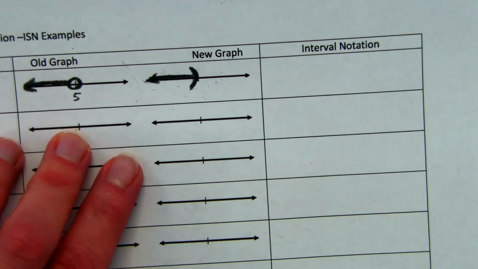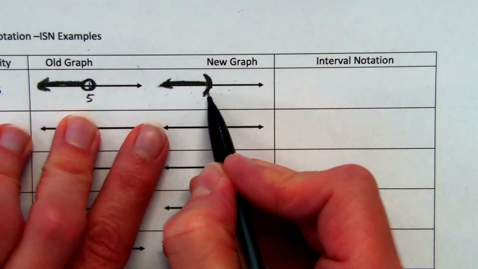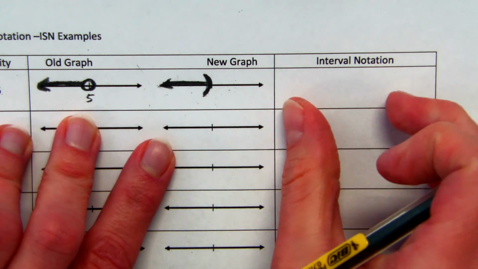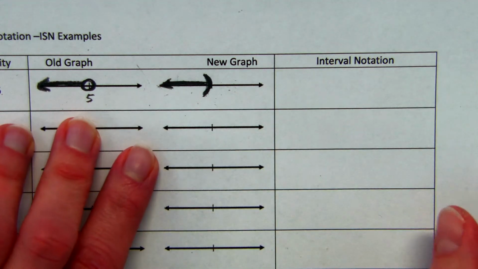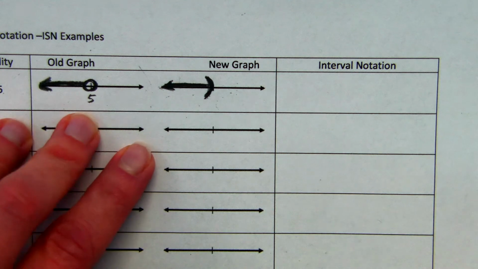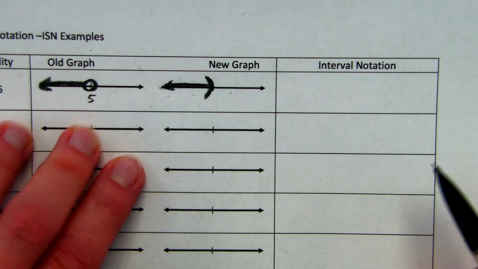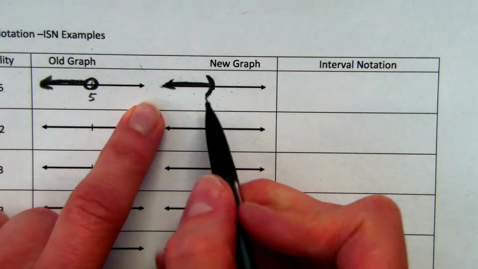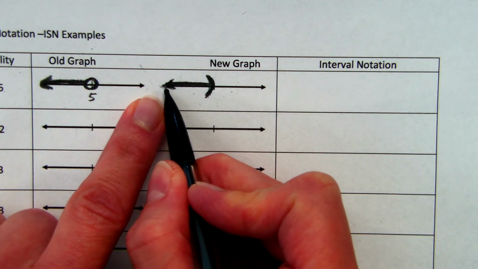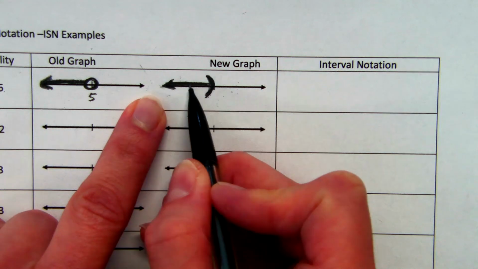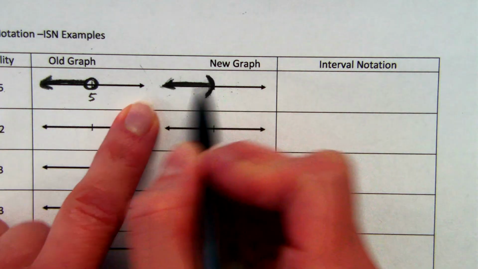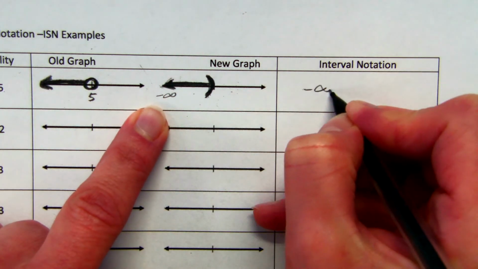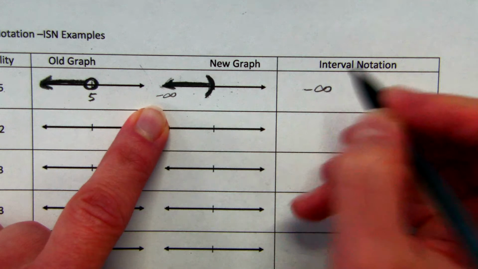Now, using this, we often see with this type of graph what's called interval notation. Interval notation uses parentheses and brackets to show you the starting and stopping point for a set of numbers. So you start at the left-hand side of your graph. On the left-hand side of our graph, we have an arrow going off into negative infinity. So negative infinity is where the left side of our graph is.